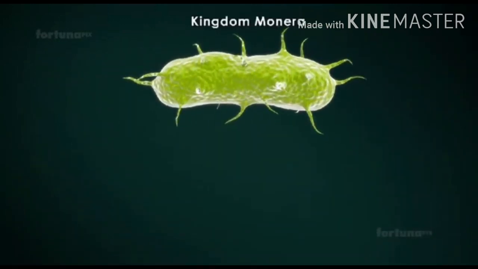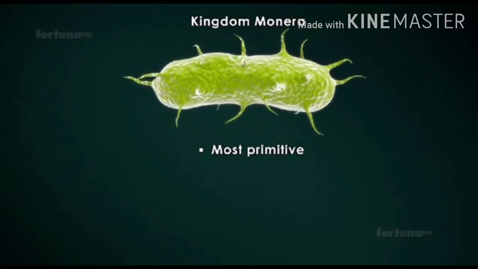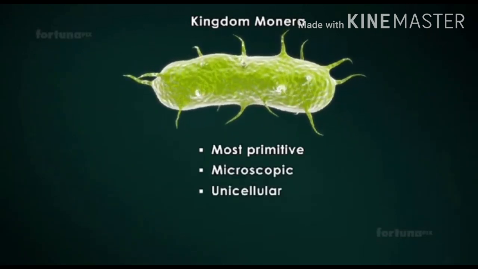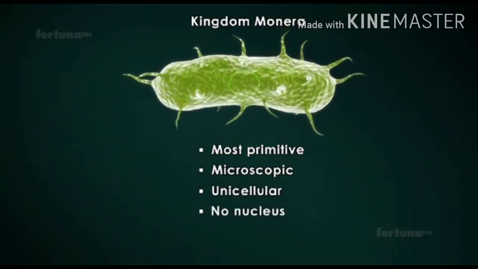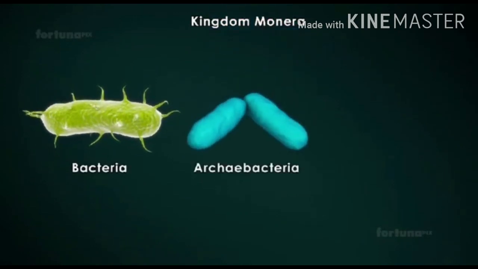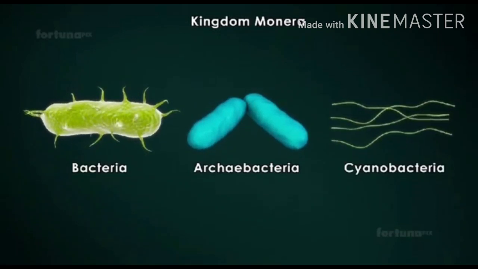Kingdom Monera consists of the most primitive life forms found on Earth. These organisms are usually microscopic and unicellular, meaning they are single-celled. They have no nucleus within their cytoplasm. Bacteria, Archaebacteria, and Cyanobacteria are all members of Kingdom Monera.